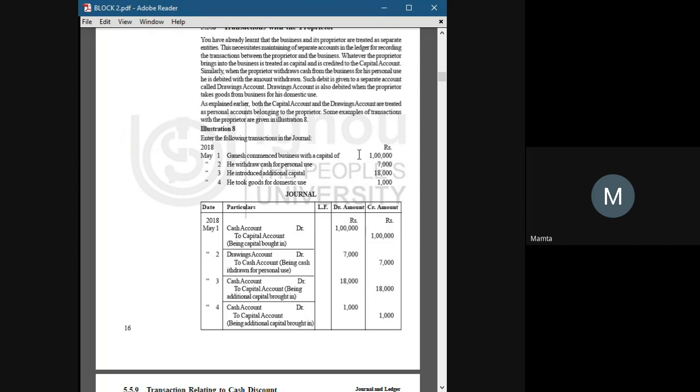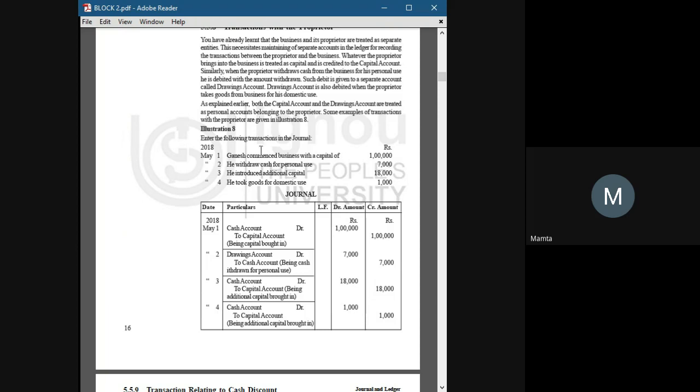While discussing the personal account, I mentioned that the owner's account directly comes under personal account. Owner's account is a type of personal account. When the owner invests in our business, it will come under the capital account. And if he or she withdraws an amount, the withdrawn amount comes under the drawings account, under the proprietor's name.